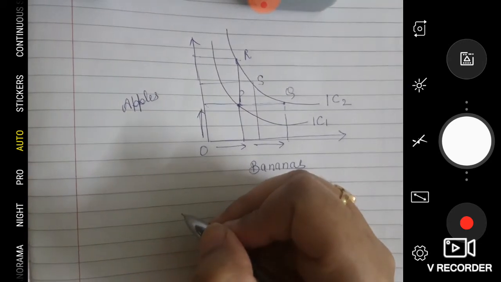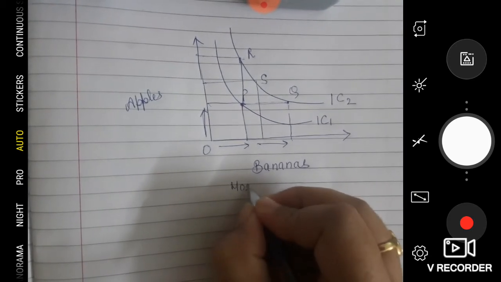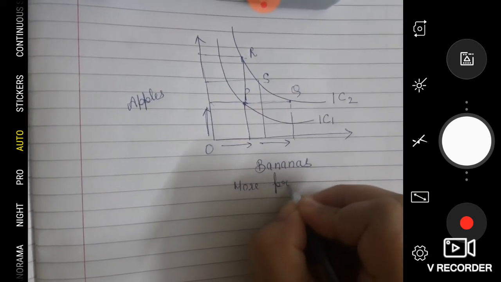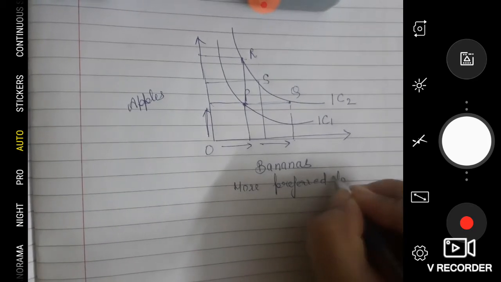Alright, so monotonic preference says more is preferred to less.